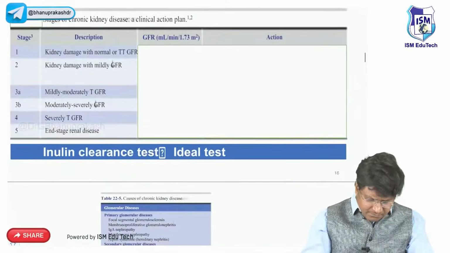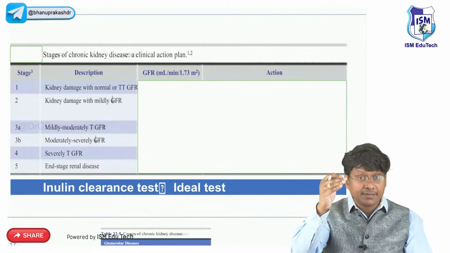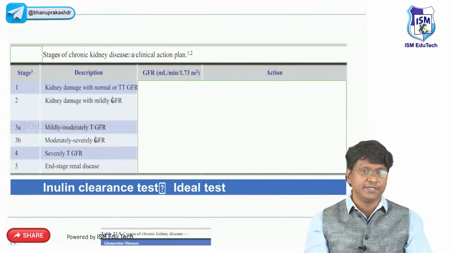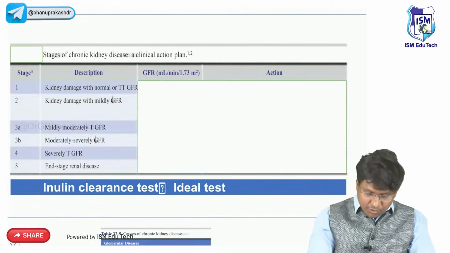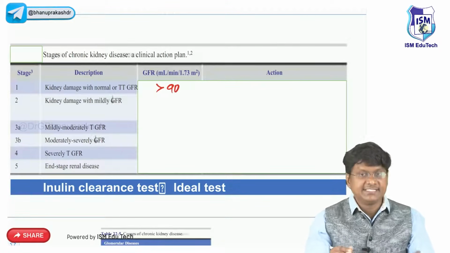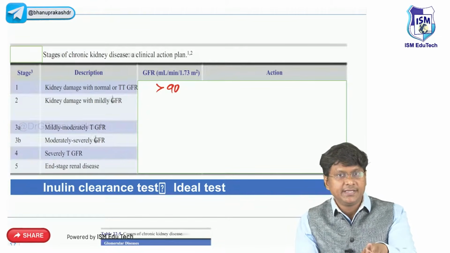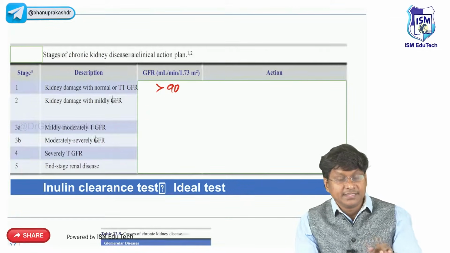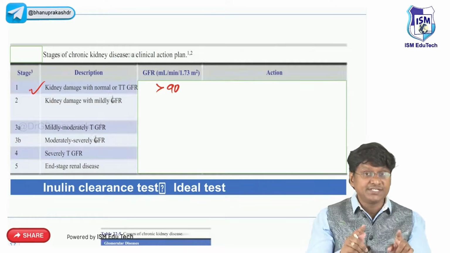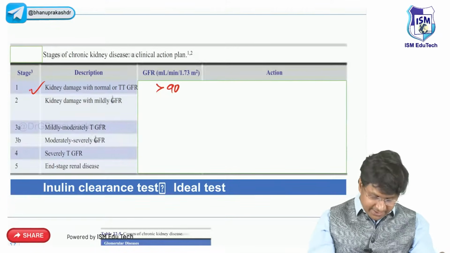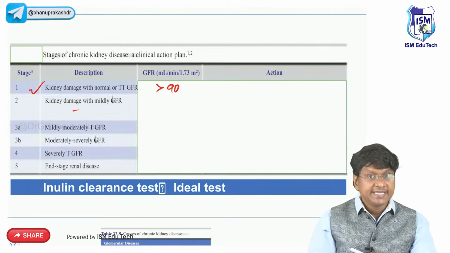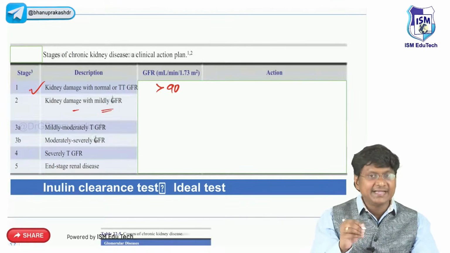Now, next important is we stage the chronic renal failure into stage 1, 2, 3, 4, 5 based on the GFR value. So in stage 1, the GFR is more than or equal to 90, but there will be kidney damage. That means GFR is normal, but there is kidney damage, right? Whereas you take stage 2, kidney damage with mild decrease in the GFR.